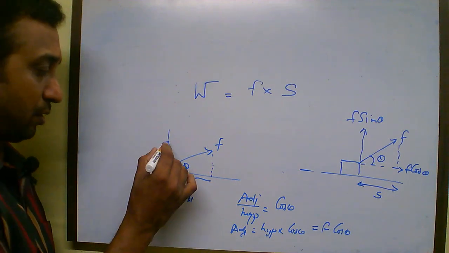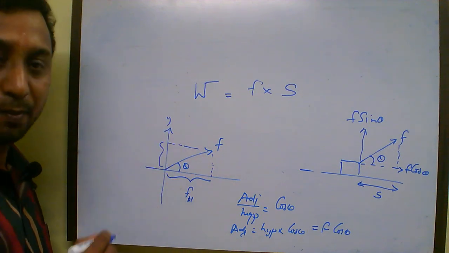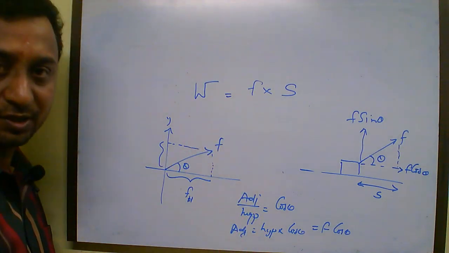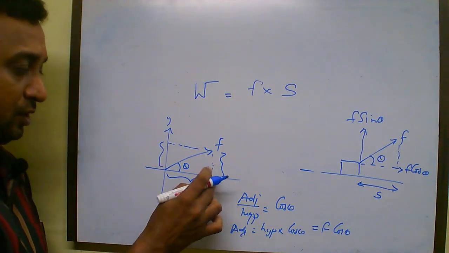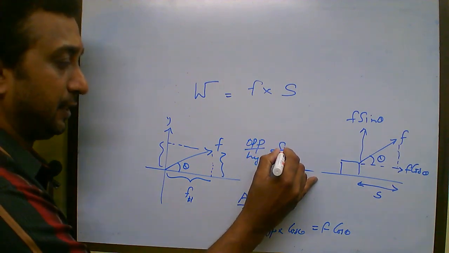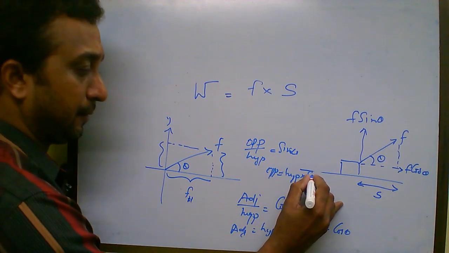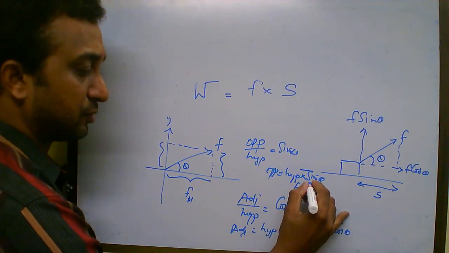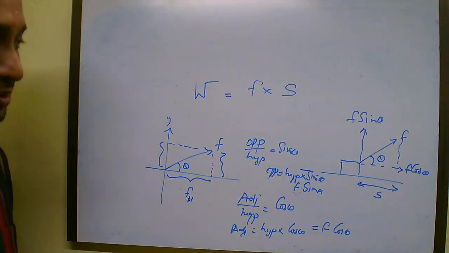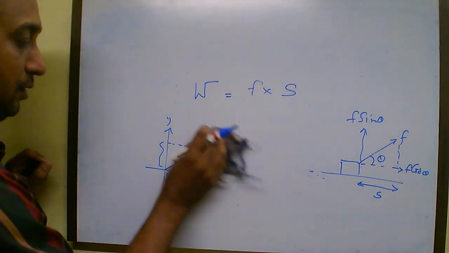Similarly, for my vertical component, if I extend that to the y-axis, this is my vertical component's magnitude. How to find this? This is the same as the opposite side for this angle. So opposite side by hypotenuse gives me sin theta. So the opposite side will be equal to hypotenuse times sin theta, and my hypotenuse is F. So it will be equal to F sin theta. That is why I wrote it like this: horizontal component F cos theta and vertical component F sin theta. Hope you understood the logic.